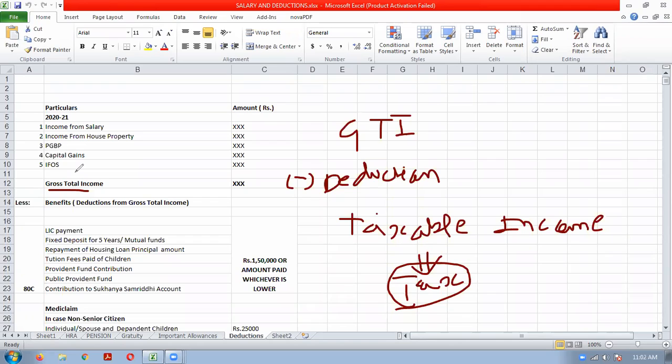After calculating the gross total income, we will give some benefits or deductions, and gross total income minus deduction gives the taxable income. And on taxable income, we will calculate the income tax. This much everybody has noted down.